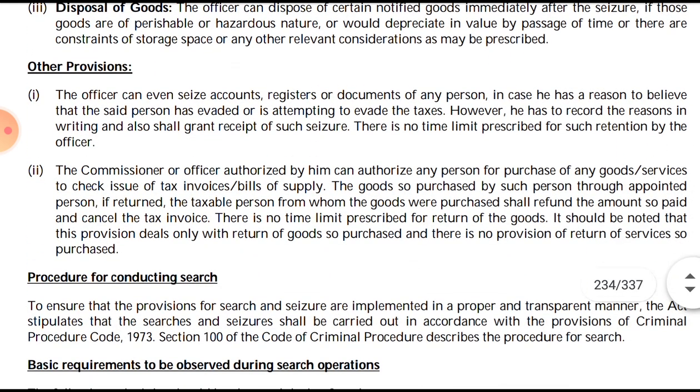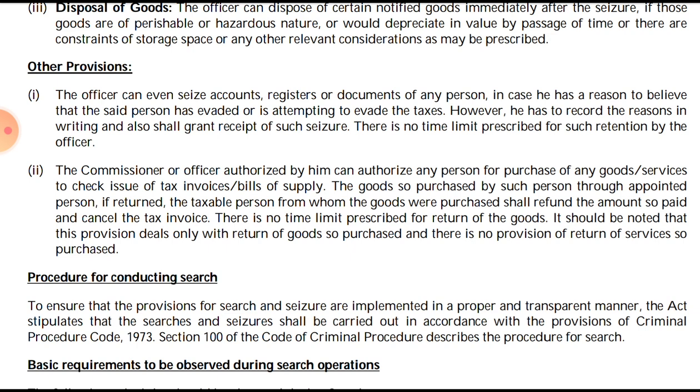Then other provisions: the officer can even seize the accounts, registers. In the beginning we had studied whose search and seizure can be made, that is, of the taxable person, of the transporter who has transported exempt or tax-evaded goods, or the owner or operator of the warehouse. But now they have given that the officer can seize accounts, registers, documents of any person, in case he has reasons to believe that the person has evaded or is attempting to evade the taxes.